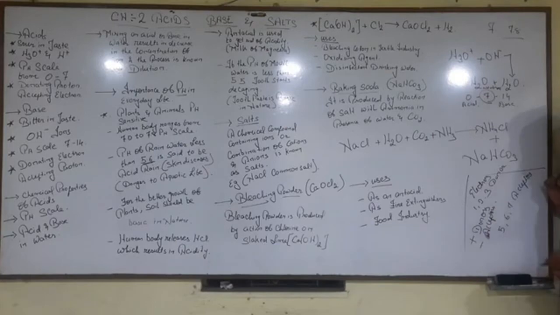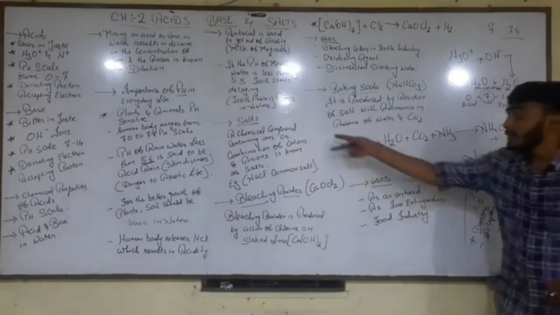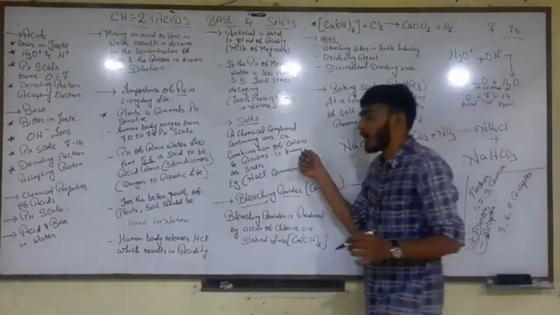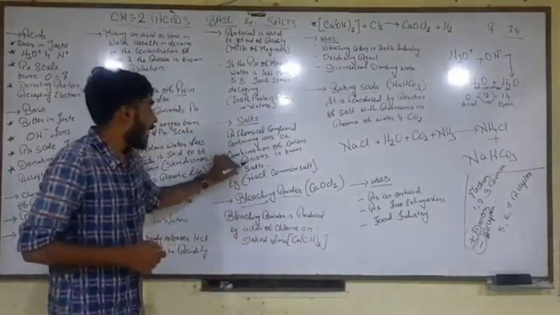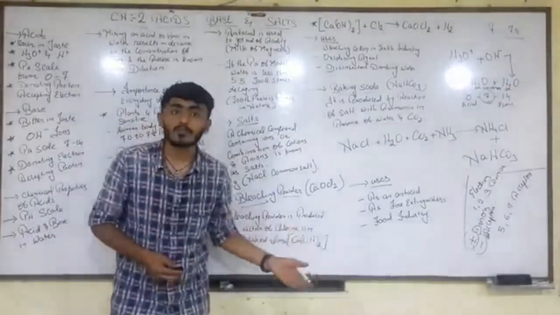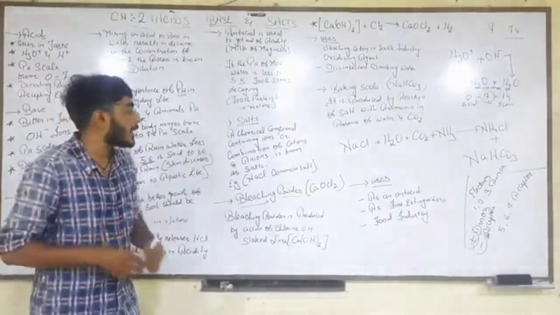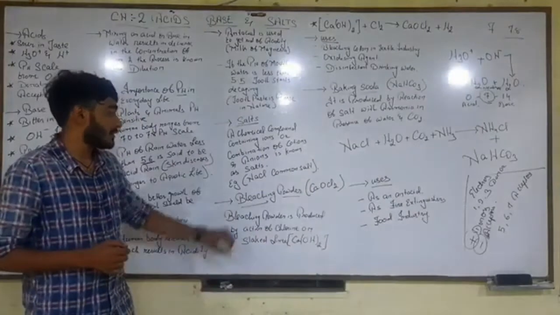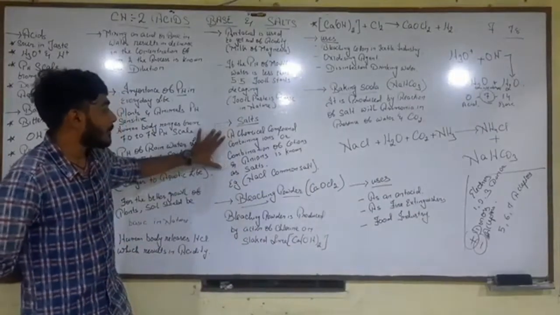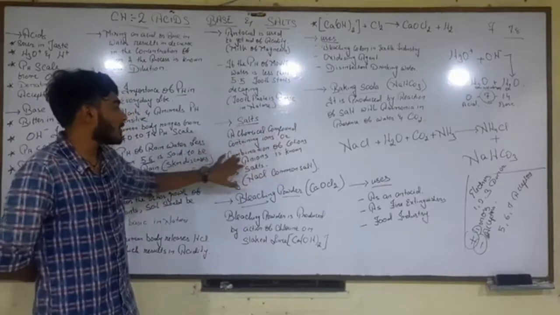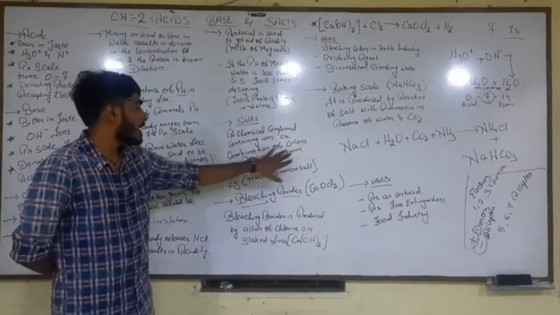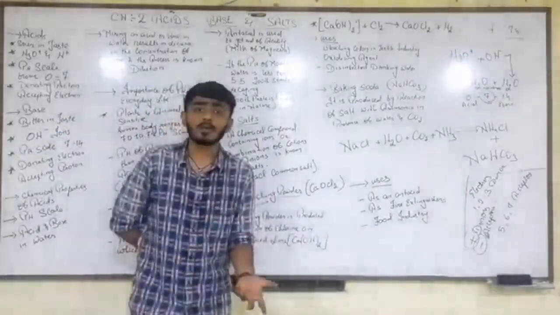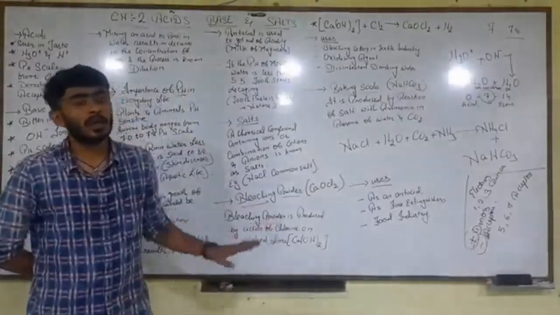So what happens over here? The combination of this positive charge and negative charge is known as salt. Here the words cations and anions stand for positive charge and negative charge. So this is what we call a chemical compound containing ions, or a combination of cations and anions, known as salts. There are various salts we use in our day-to-day life.